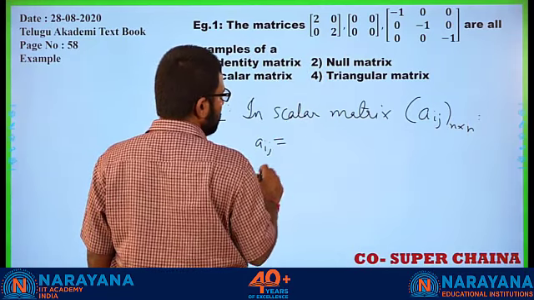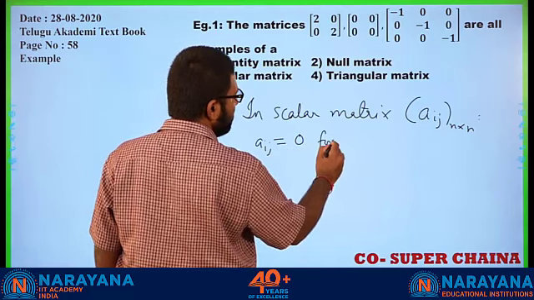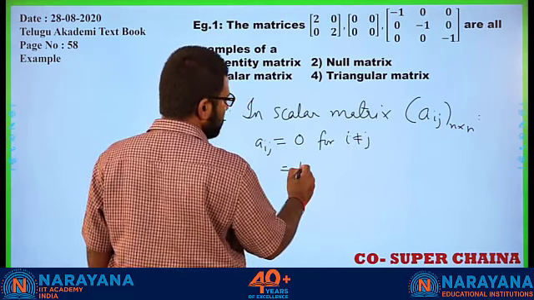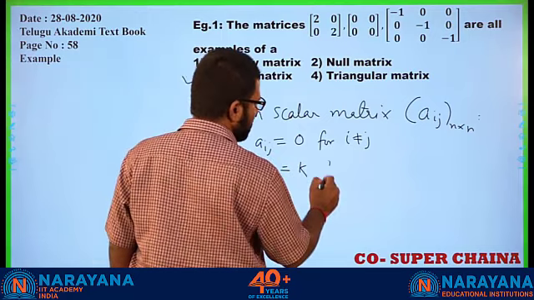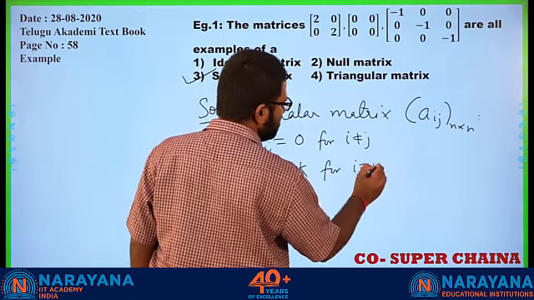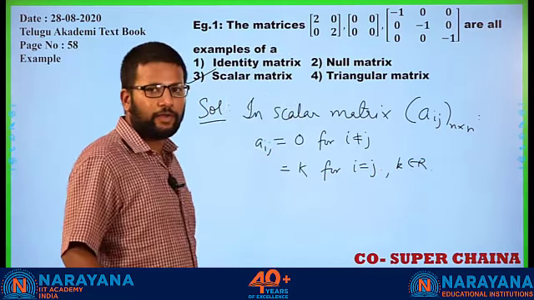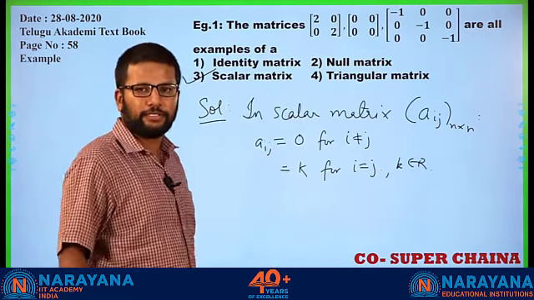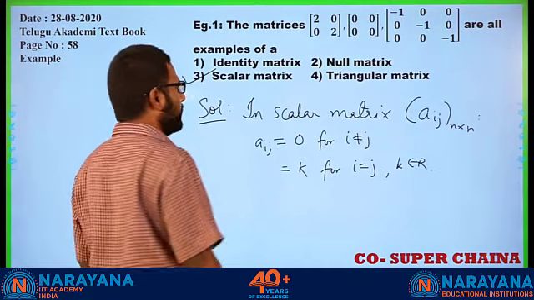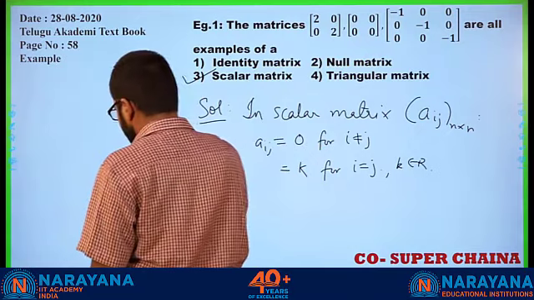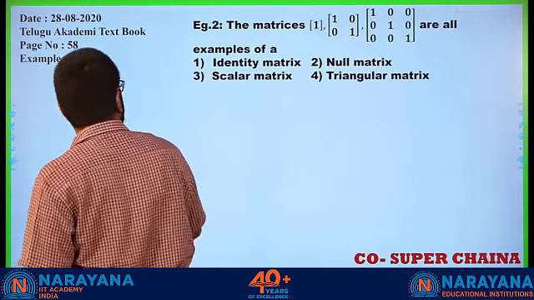The element A_ij would be 0 whenever i is not equal to j, and it is some constant k for i equal to j, where k is some real number. Got it? Those are scalar matrices. So following that, all of them will fall in this definition. Therefore, it is a scalar matrix.